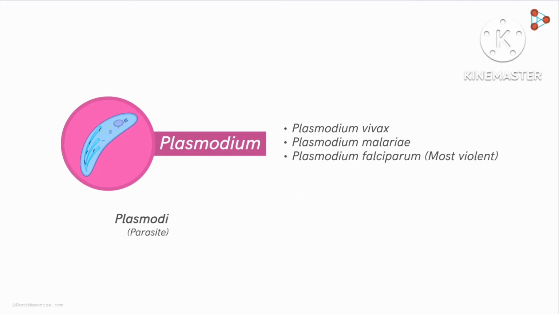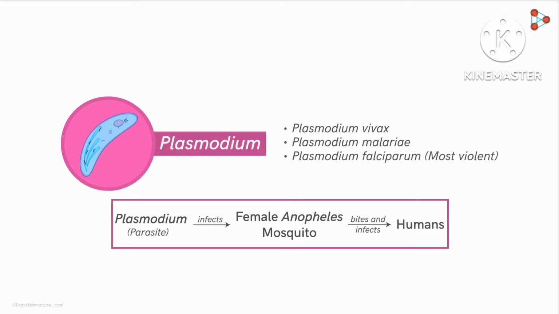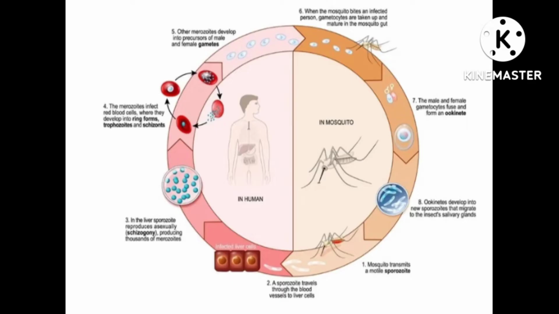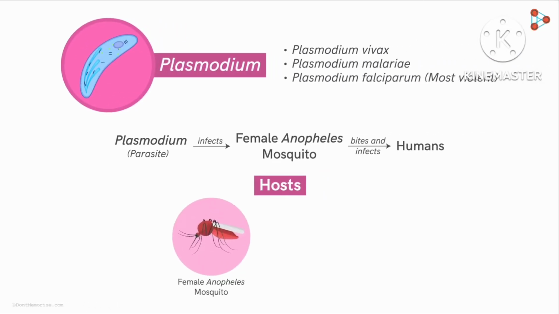The protozoan Plasmodium lives as a parasite in the female Anopheles mosquito. From there, it gets transmitted to humans with the mosquito bite. Hence, it is the infected mosquito bite which causes malaria, not the insect itself. Thus, the complete life cycle of the malarial parasitic protozoa involves two hosts. The first one is the female Anopheles mosquito. The second one is the human host.